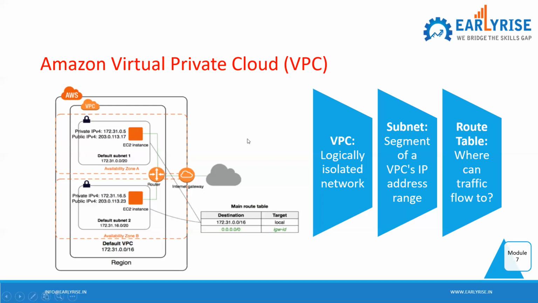Apart from that, the benefit that subnet gives is it gives us isolation, right? So it's a logical subdivision of the VPC, right? So we can duplicate whatever instances and resources we are creating in another availability zone also, right?